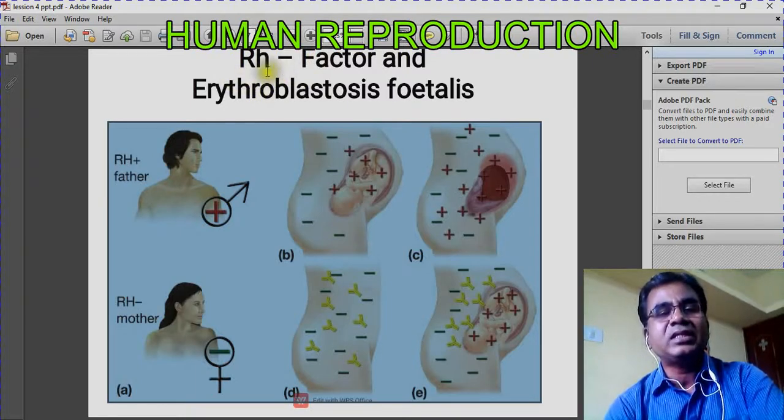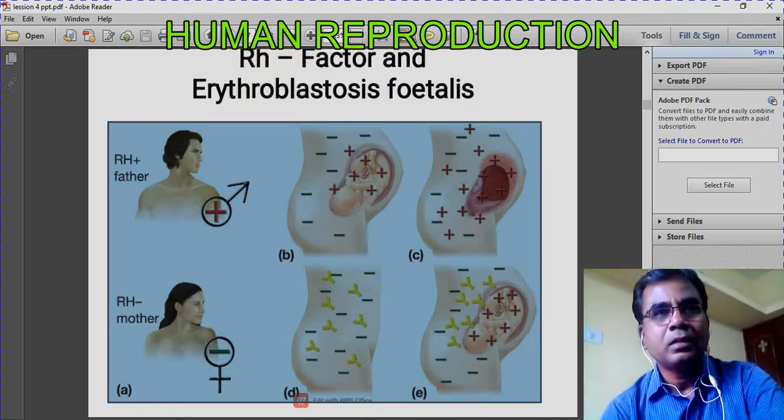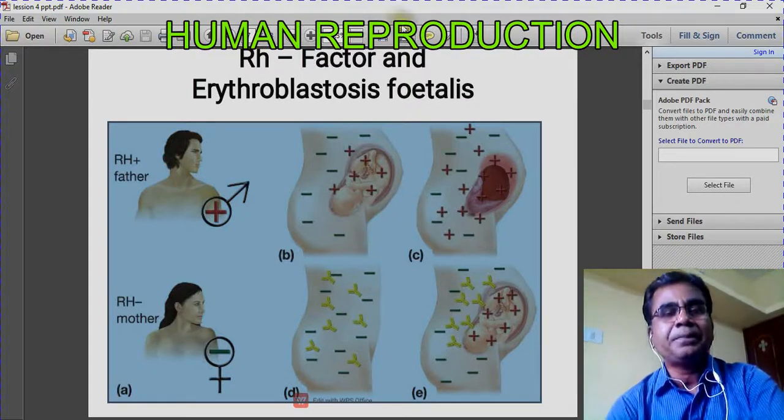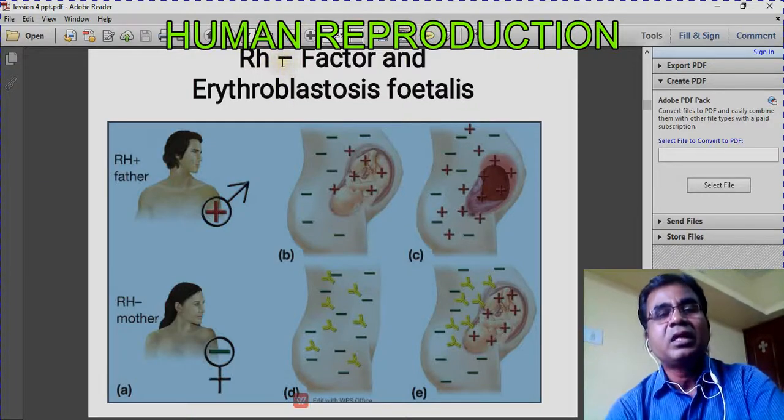If the RH antigen is absent, then the blood group is RH negative. Are you clear?